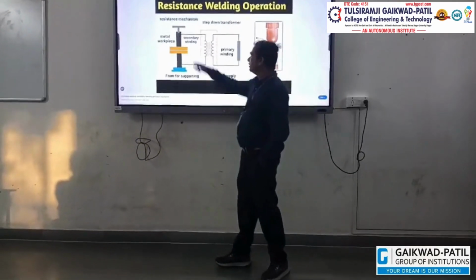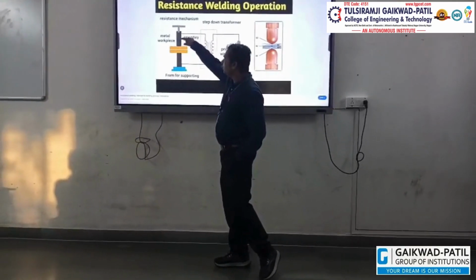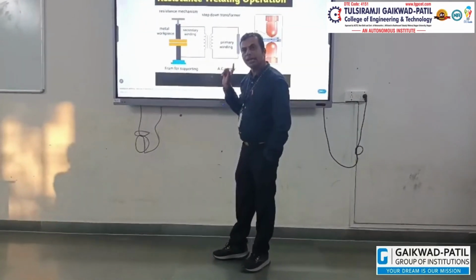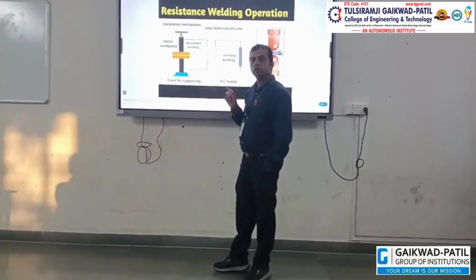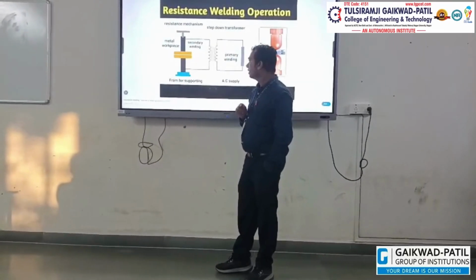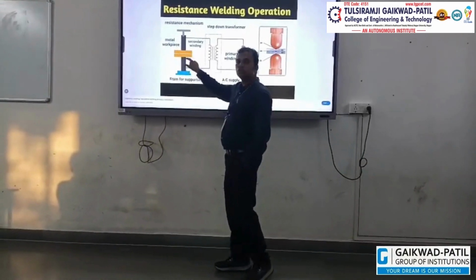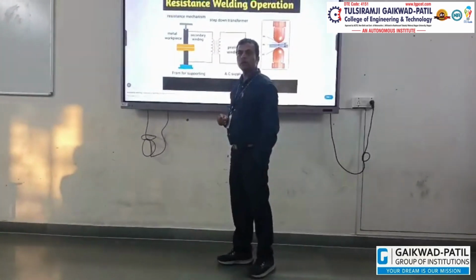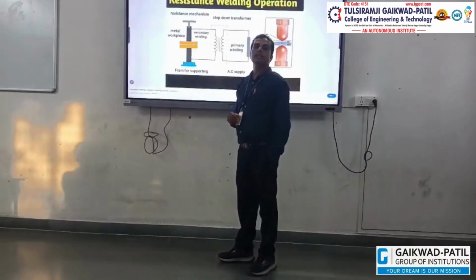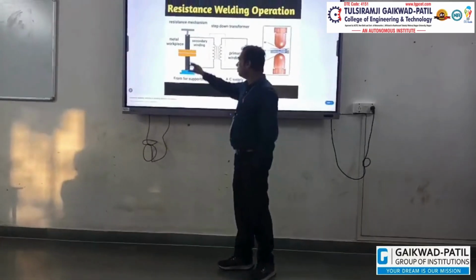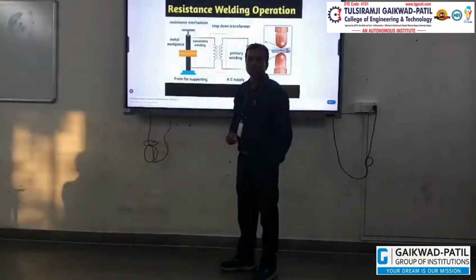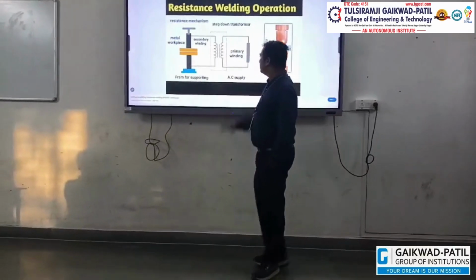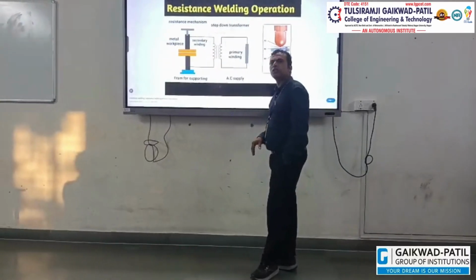The black colored part is the electrode, and the electrode material is copper. The same copper electrode is used, and these are the two metal plates that we have to weld. In between the two metal surfaces where we require the weld, we can also call it a spot weld. This is the simple concept of resistance welding.